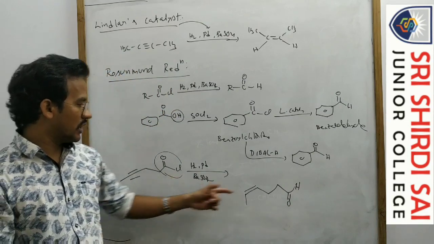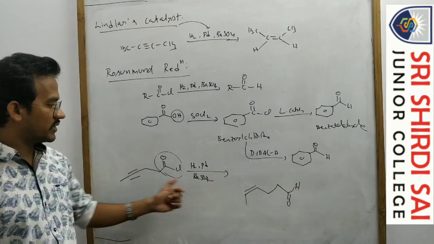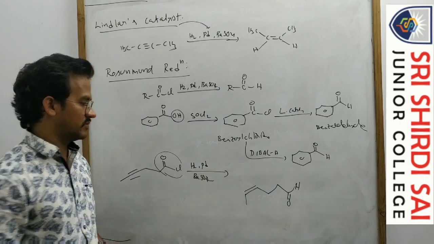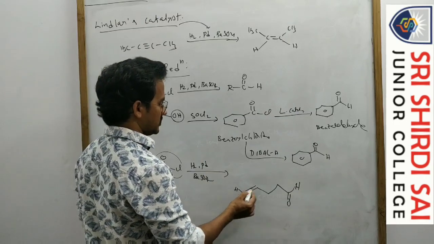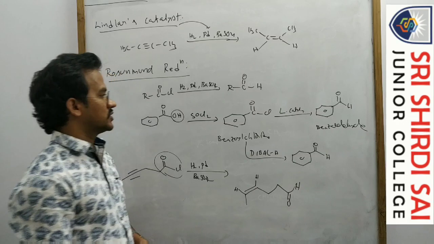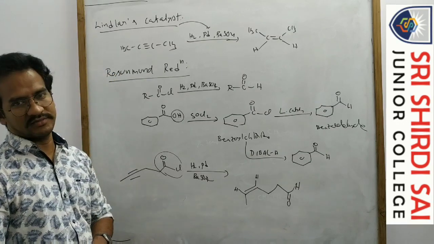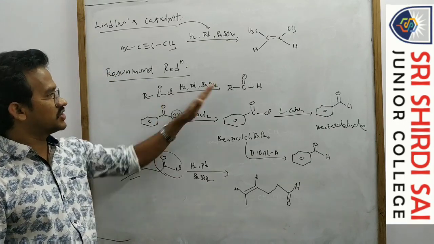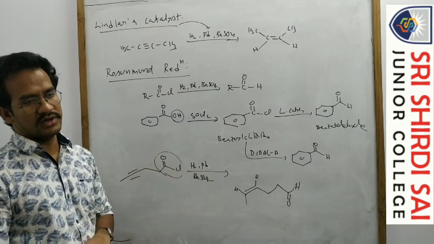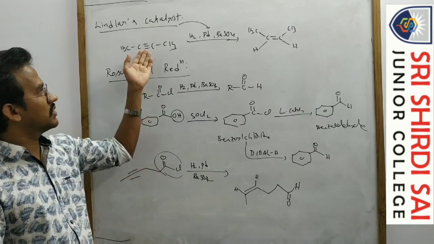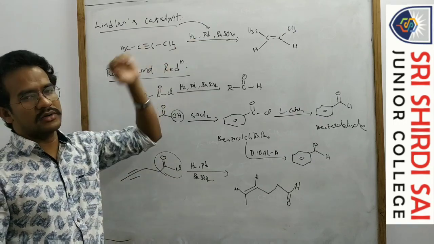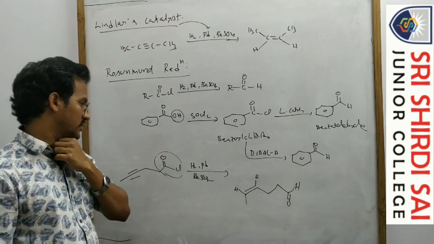It is converted to aldehyde, and this alkyne converted to cis alkene, a hydrogen here, hydrogen here. So that is the Rosenmund reduction: conversion of acyl halides into aldehydes. With the Lindlar catalyst, alkynes are converted to cis alkenes. Okay, that's right.